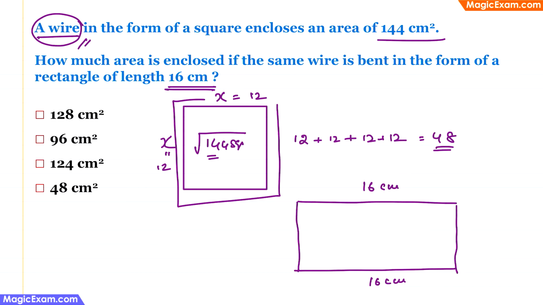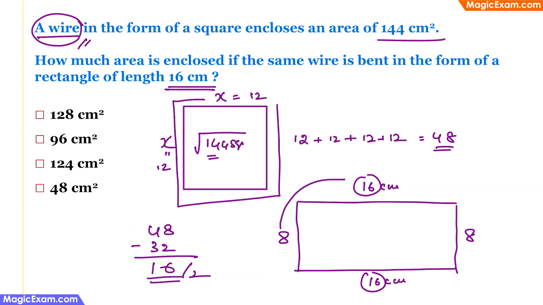So we know that the length of that wire is 48, since 16 and 16 are already here. So let's add 16 plus 16, that will be 32. So 48 minus 32, we get 16. So now the other two sides must be 16 divided by 2, therefore 8 and 8. Therefore, the area of this rectangle will be 8 into 16, and that will be 128 square centimeter. Therefore, that is the correct answer.